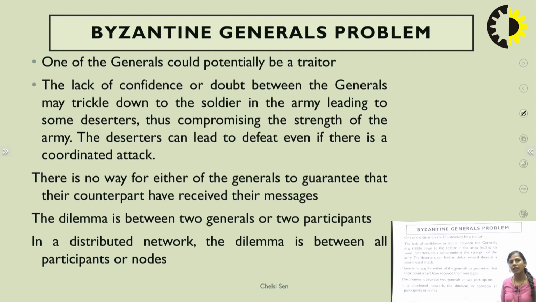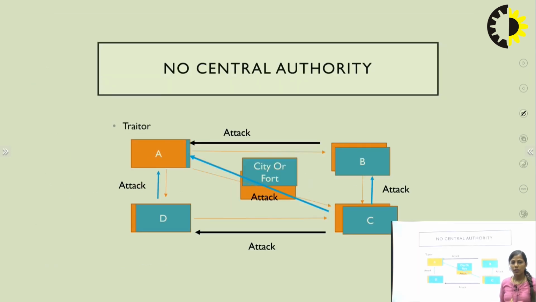So how can we solve this problem? By using, so this is the network, for example, these three all want to attack the city. He has sent the message that we will attack on this particular date and this particular time.